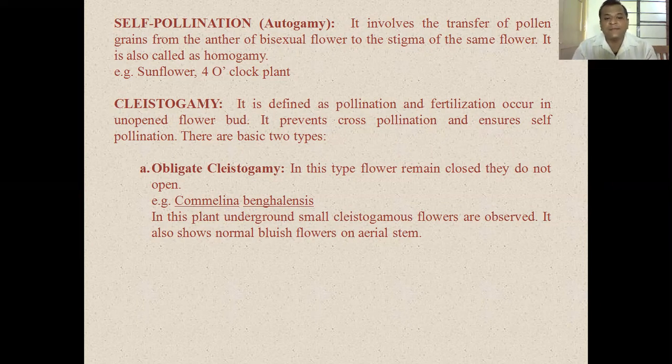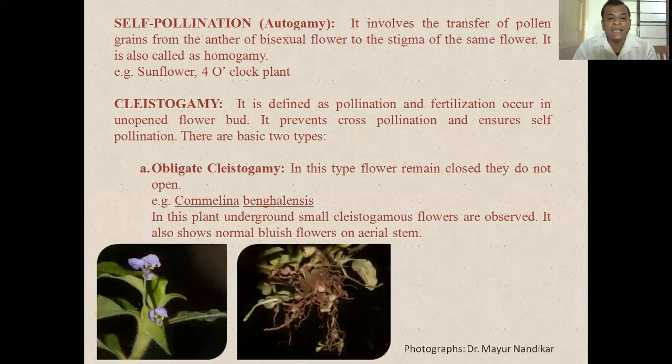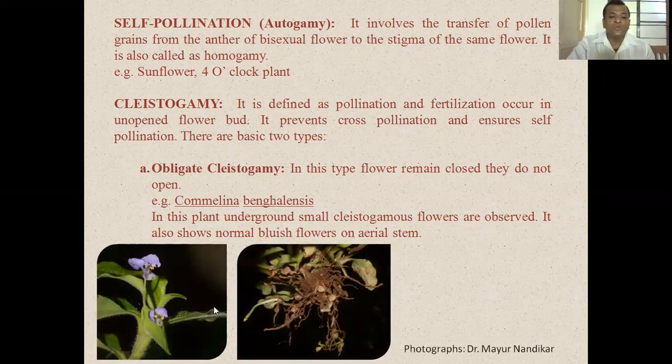There are two basic types. Number one is obligate cleistogamy. In this type, flowers remain closed. They do not open. For example, Commelina bengalensis. So here in this picture, you can see that this plant produces underground small cleistogamous flowers on the root, while the aerial stem produces normal bluish flowers. So these flowers always remain closed. They do not open, and pollination and fertilization occur in these closed flowers. The best example is Commelina bengalensis.